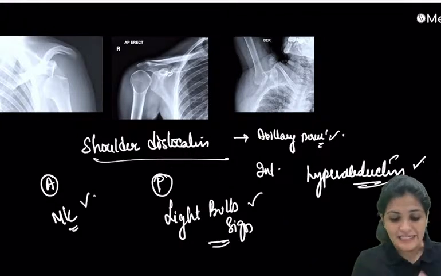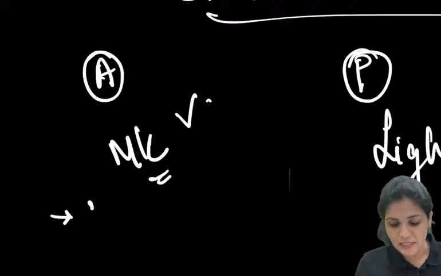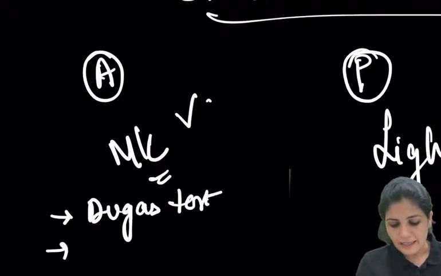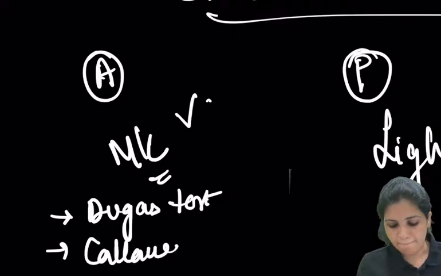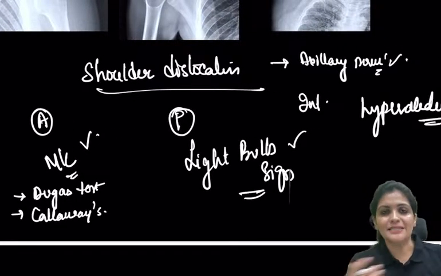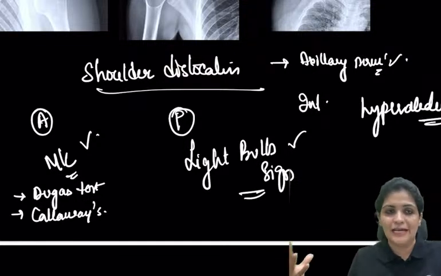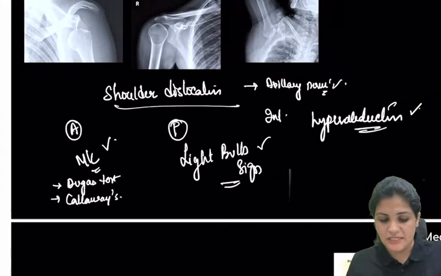And in case of anterior dislocation, what are the tests you have to remember? Callaway's, Hamilton ruler test, and Dugas test, touch the opposite shoulder. When you are able to touch the opposite shoulder, that means your shoulder is intact.